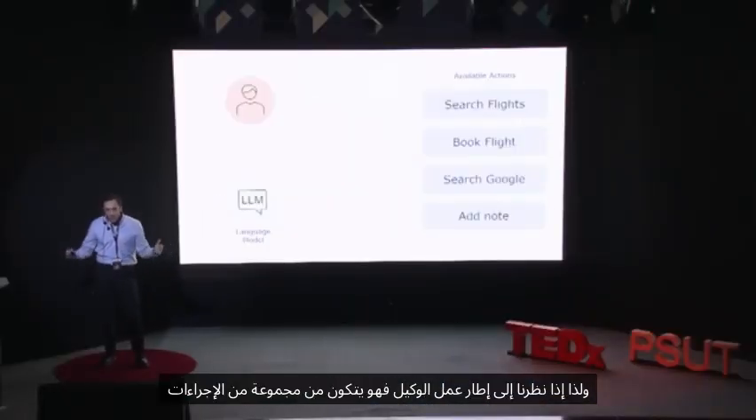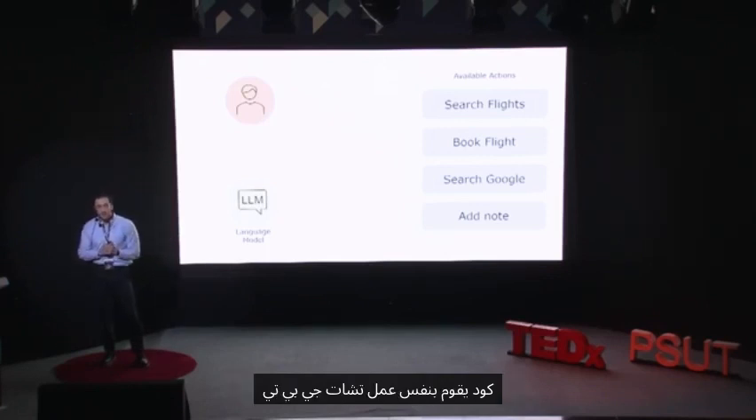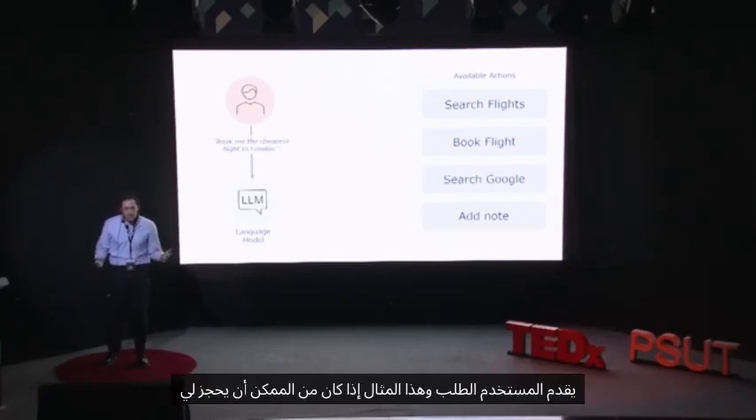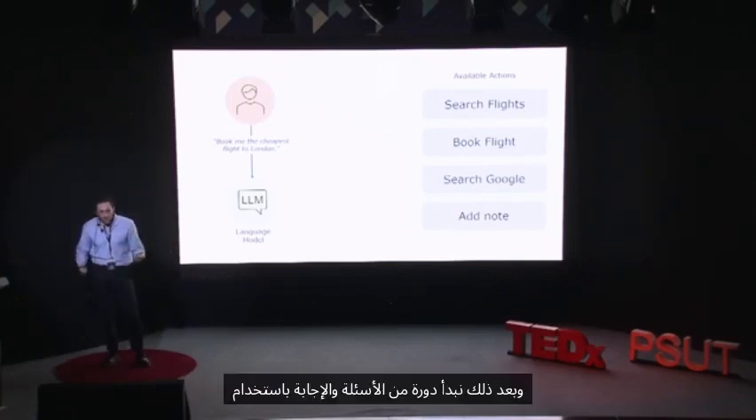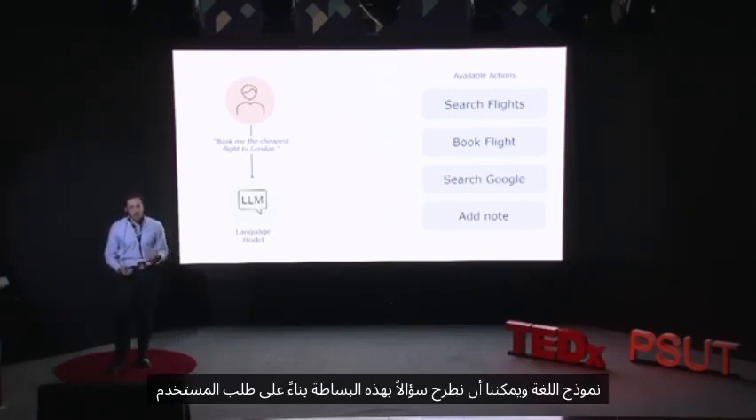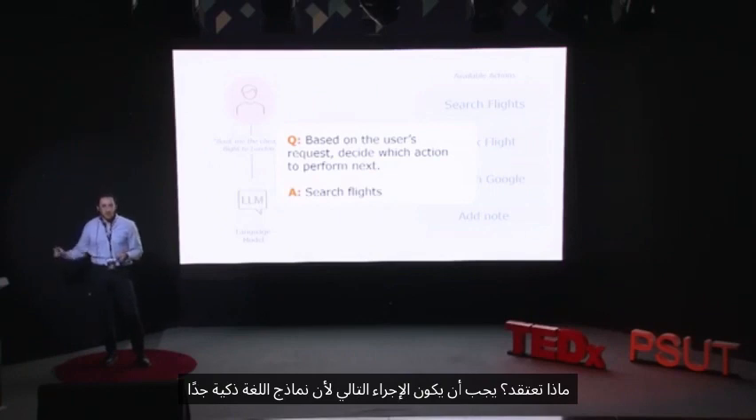And so if we look at the framework of an agent, it consists of a set of actions it can do. And again, these actions are just code, just like we saw in the last slide, and a language model, like ChatGPT. And first, the user gives a request. In this example, it might be, book me the cheapest flight to London. And then we start a cycle of questioning and answering with the language model. And we can ask a question as simple as this. Based on the user's request, what do you think the next action should be?